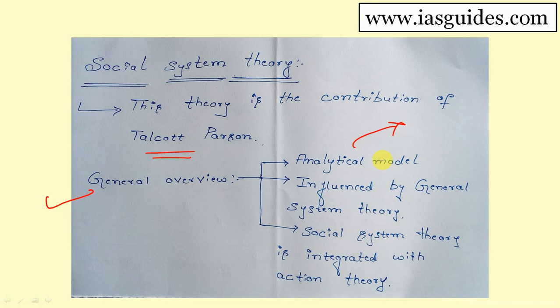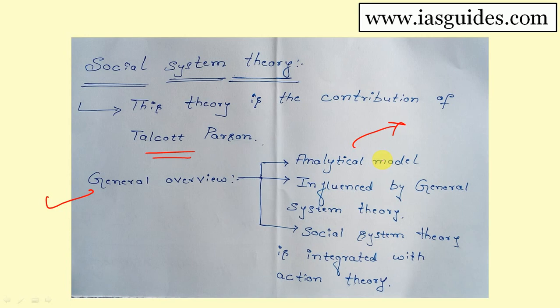The second point in the general overview is that social system theory is influenced by general system theory. General system theory is applied in biology and in various applied social sciences, and it very much influences social system theory. That point you have to keep in mind.